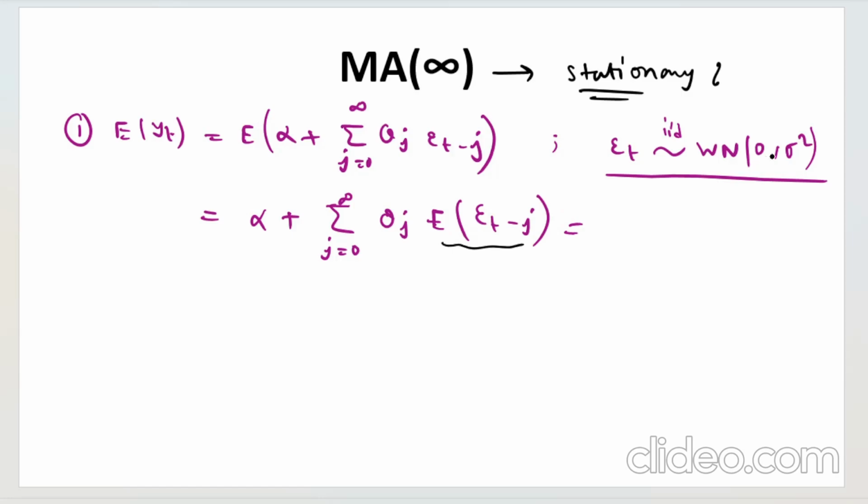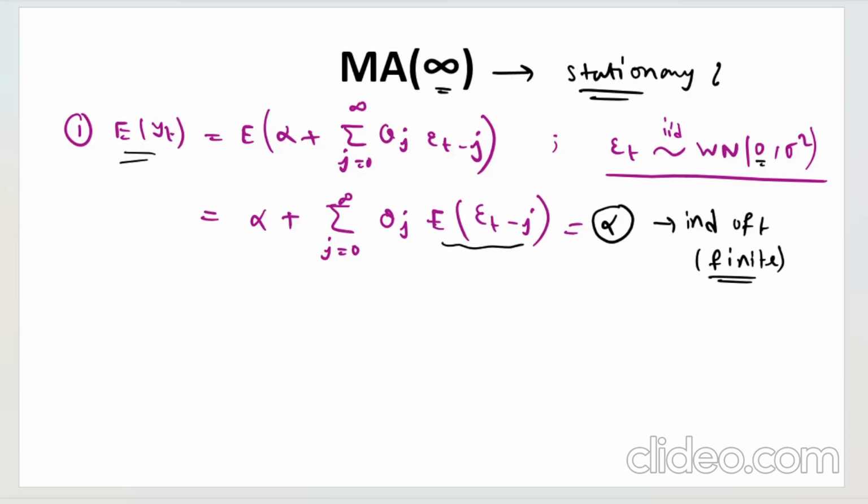This is basically 0 because the expected value is 0, so it is simply alpha. It is independent of t, and not only that, it is finite. This is very important: when you are considering an MA infinity process, you have to ensure not only that the expectation, variance and autocovariance are independent of t.